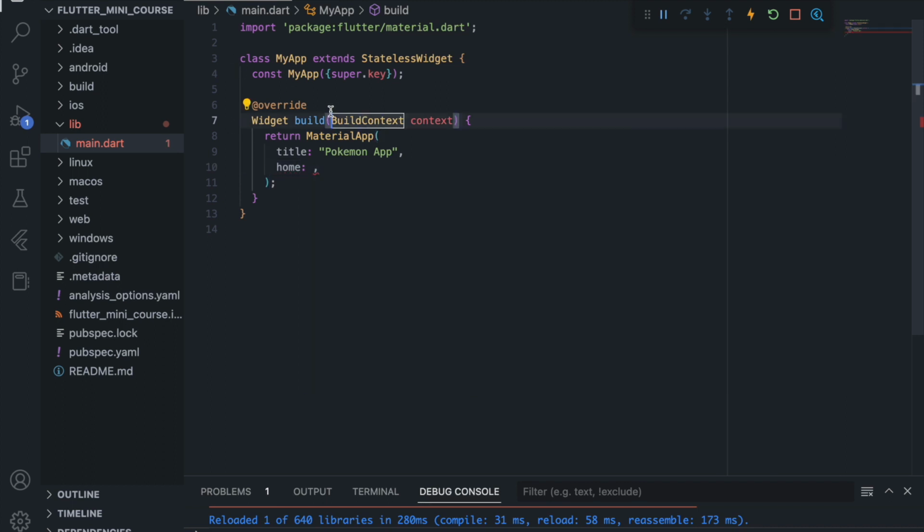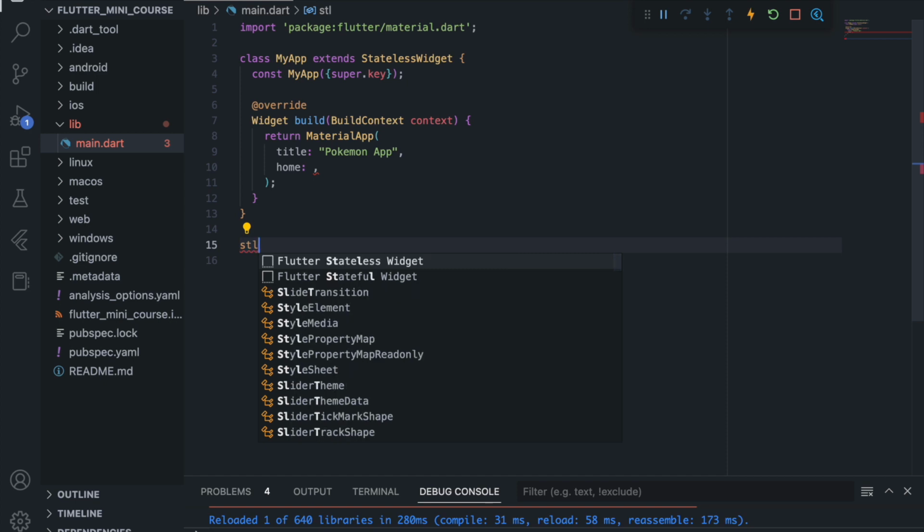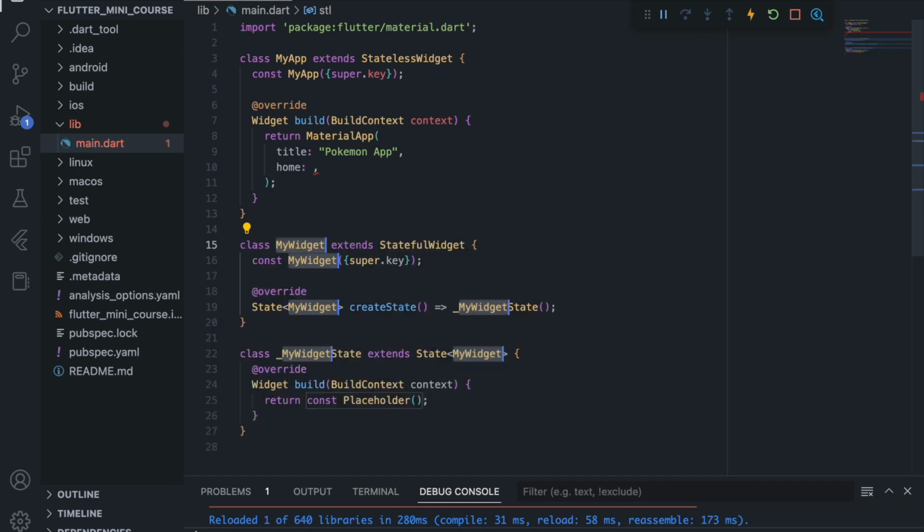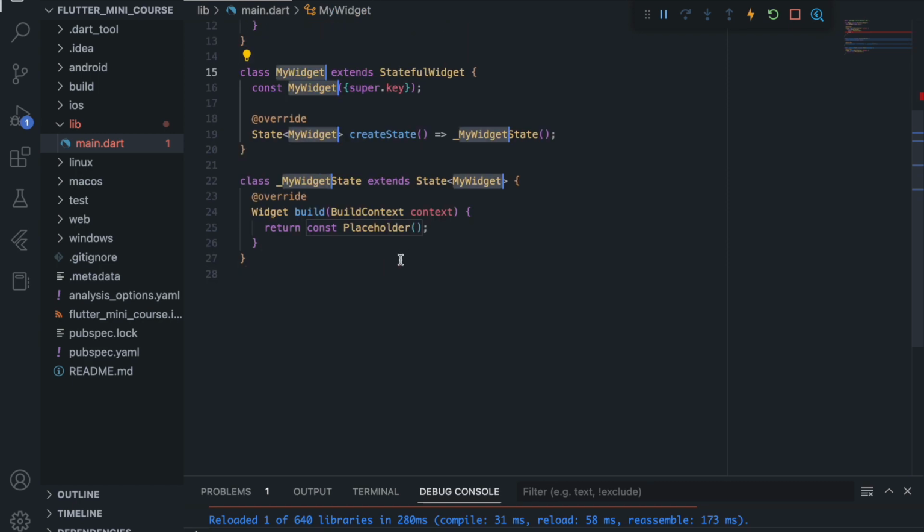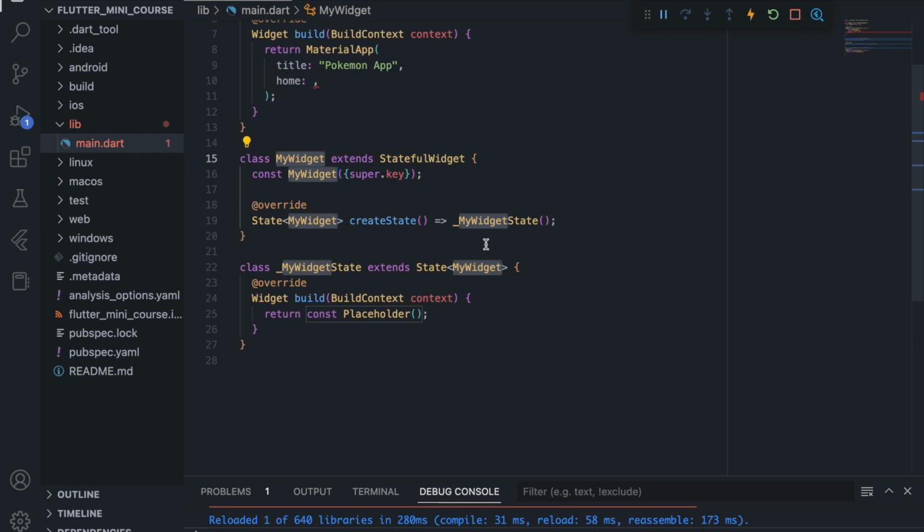So to create a home page, first of all, you need to create a stateful widget now. So we will create a new widget. If you just type STL, it will give an option for stateless and stateful widget. So you can select from them. In this case, I want a stateful widget, so I will select stateful widget, and you can see it is a bit different from the stateless widget, but that's okay because it changes the state. It has some extra things. So here we will name it my home page. Now we have created a home page.